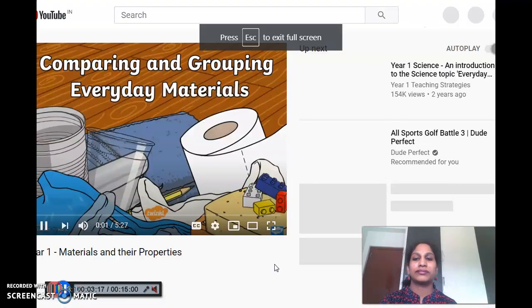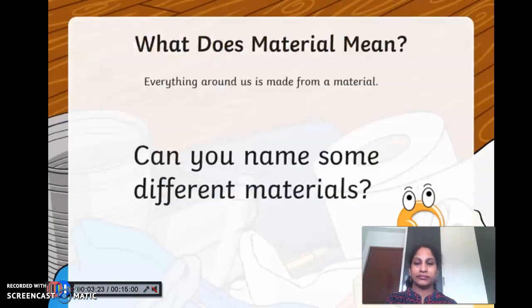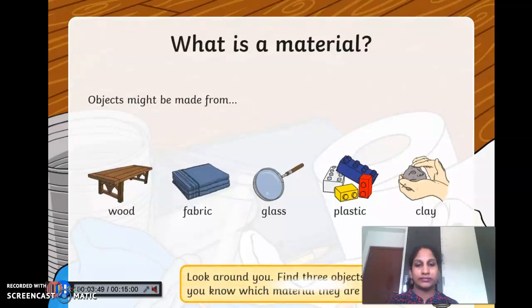In science, we have been learning about materials and their properties. We now know that everything around us is made from a material. Can you name some different materials? Well done if you got any of these. Objects might be made from wood, fabric, glass, plastic, or clay. You might have also come up with some others. Could you pause the video, have a look around you, find 3 objects and see if you know which material they are made from.